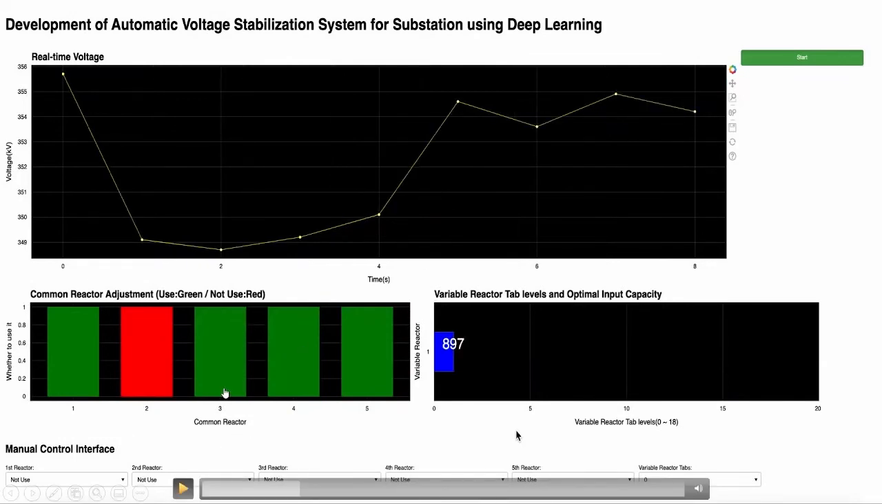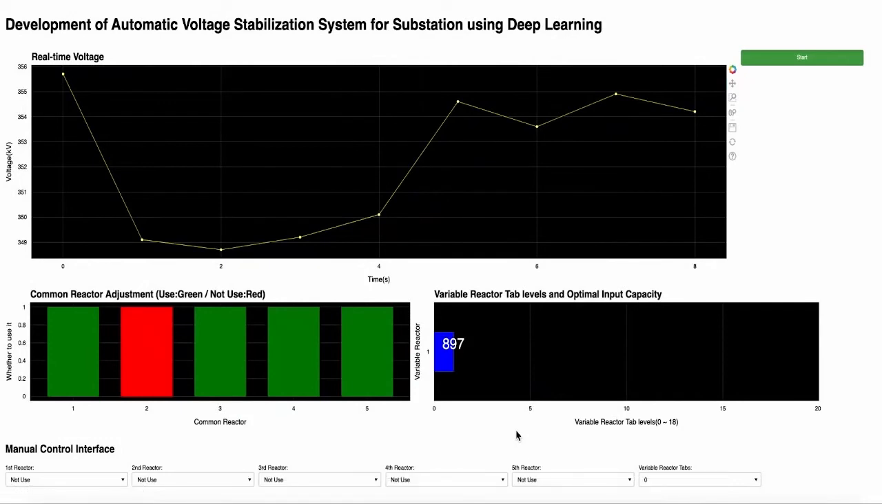I will pause the video for a moment. Looking at the graph, a voltage of about 354 kilovolts is currently observed. At this time, the model predicted that the input capacity of 897 was required, and the reactor adjustment plan according to the optimization formula was updated on screen.